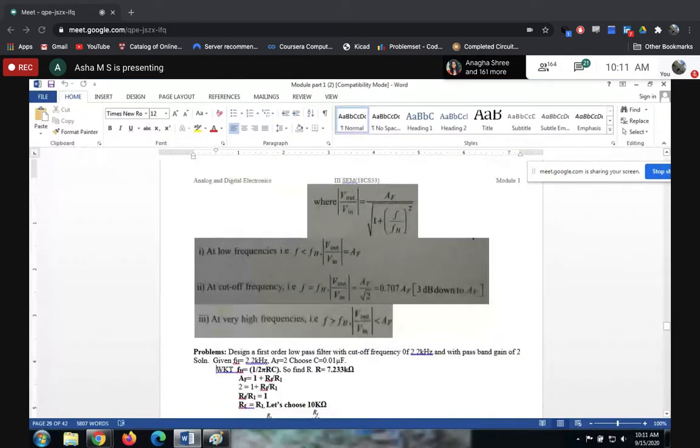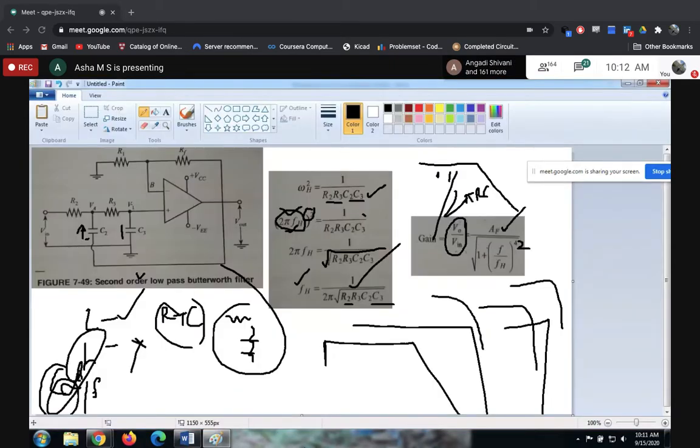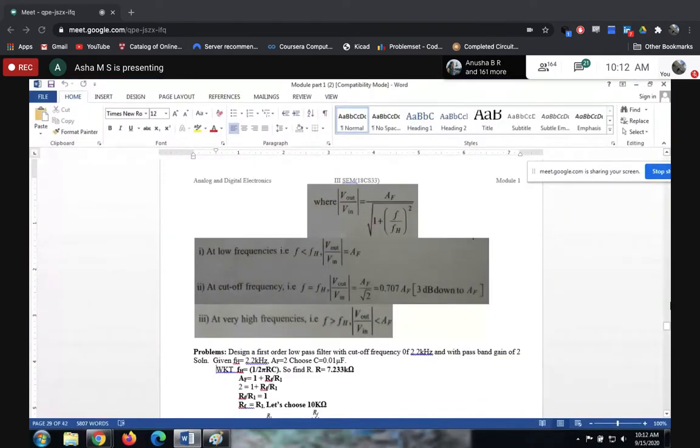Under the root we have 1 plus F divided by FH whole square. Here, under the root, it is 1 plus F divided by FH to the power of 4. This represents the second order, because we have 2R, 2C, so that gets squared. Got it? You can just write this and end this business.